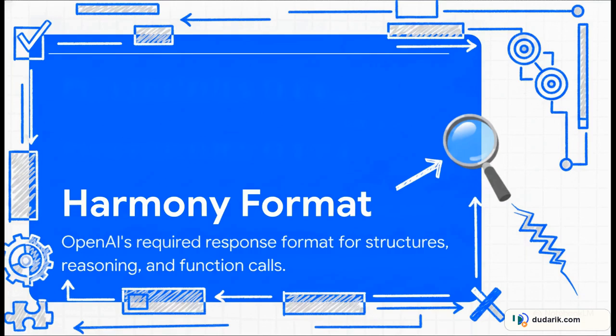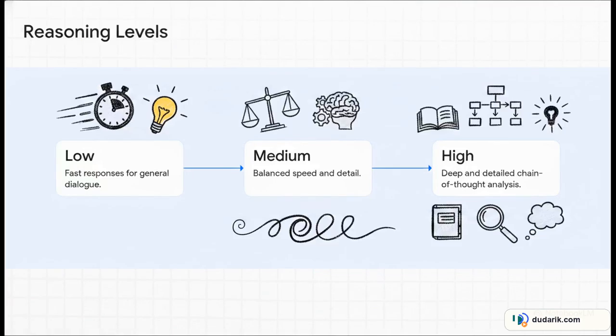If you try to skip the Harmony format and just call model.generate directly in your code, the model probably won't crash, but its output will silently degrade. So pro tip, always use their provided chat templates or the OpenAI Harmony package to make sure your prompts are formatted the right way. Let's see how this builds, because once you have Harmony set up, you unlock this awesome